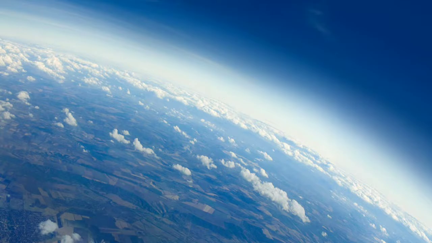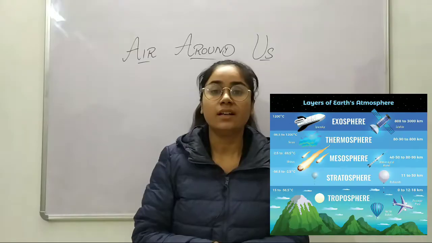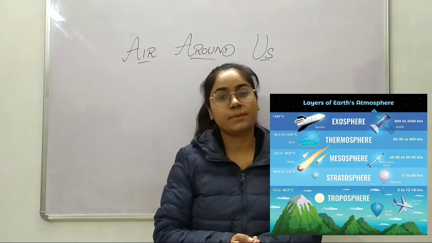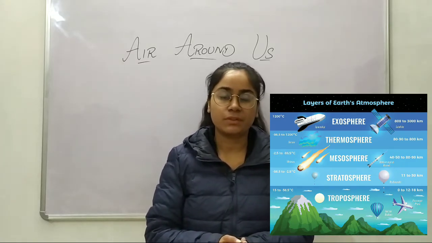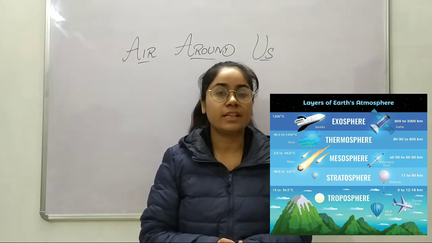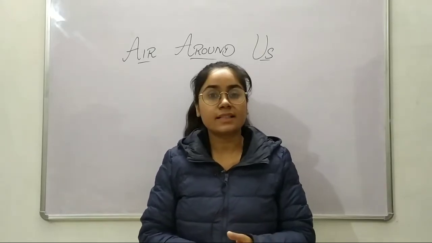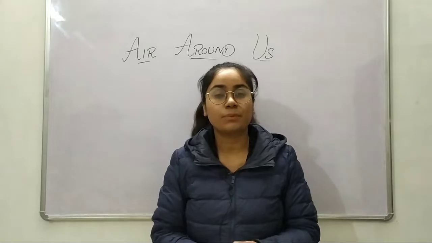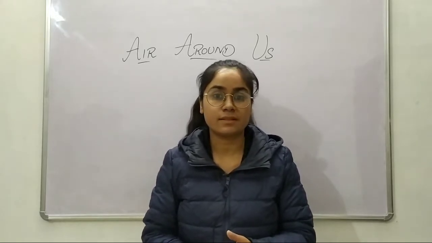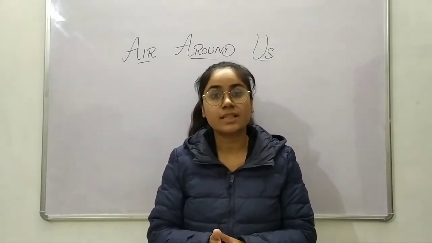You can see through this picture that the atmosphere is a sort of blanket which surrounds the earth and protects it from harmful radiations like ultraviolet radiation, cosmic rays and many more. So this atmosphere plays a huge role in our survival on the earth, and it extends up to 300 kilometers of height above the surface of the earth.